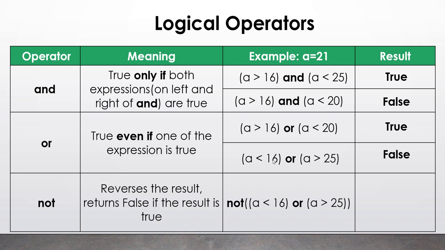As we saw earlier, this condition, a less than 16 or a greater than 25, has come out to be false, and now we have made use of the NOT operator. So you will have to write a not, then parentheses, and in those parentheses you will have to put your whole condition. Okay, so the answer of this particular operator will come out to be true. The reason is that the original answer of the condition is false. Because we have used the NOT operator, the answer will come out to be true.